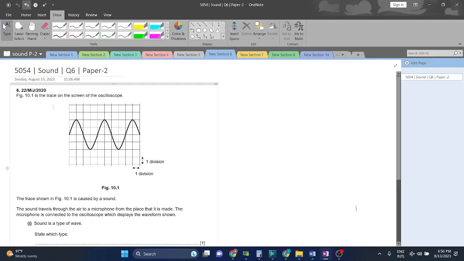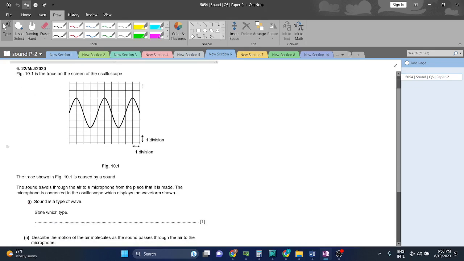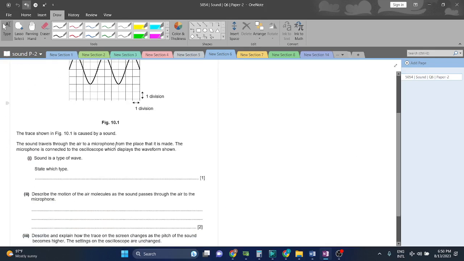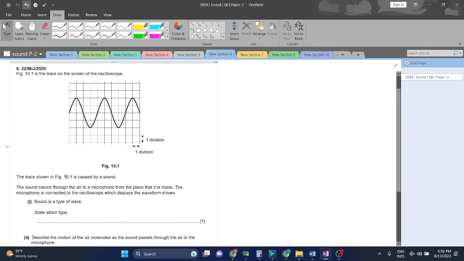Let's start. Question 6. Figure 10.1 is the trace on the screen of the oscilloscope. तो oscilloscope का trace दिया गया है. The trace shown in figure 10.1 is caused by a sound. The sound travels through the air to a microphone from the place that it is made. The microphone is connected to the oscilloscope, which displays the waveform shown.